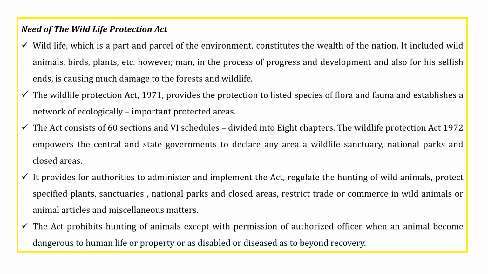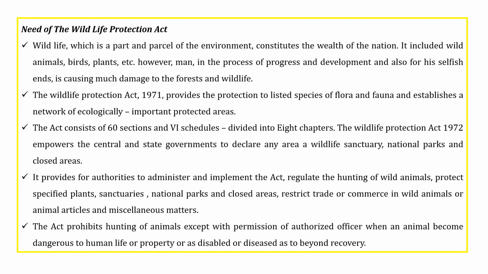Previously we had the Wildlife Protection Act 1971, which was introduced to protect only a few wildlife species, that is flora and fauna, listed as special species. After that, the Wildlife Protection Act 1972 was introduced with 60 sections, which include 6 schedules, and these are divided into 8 chapters.